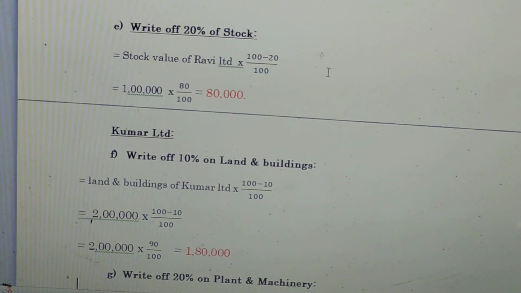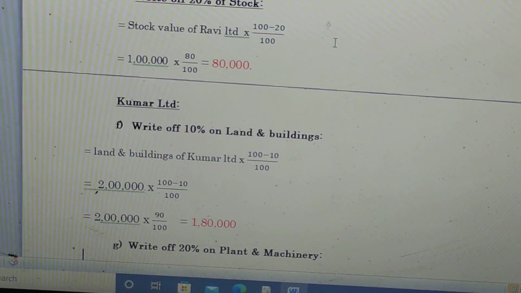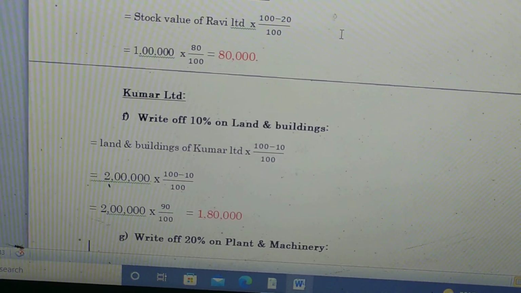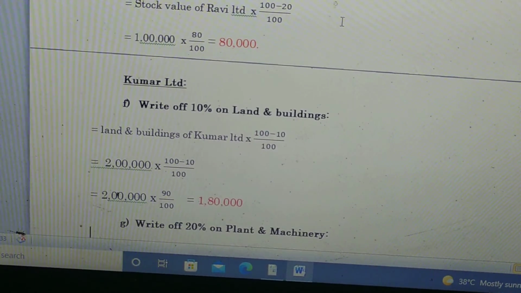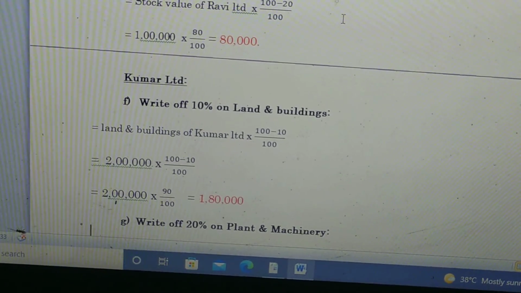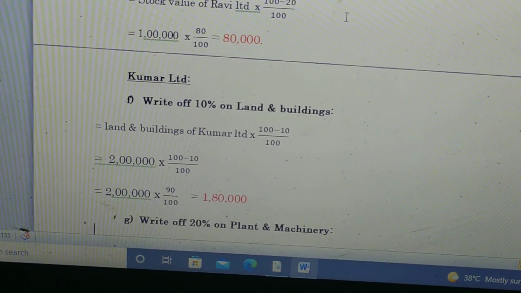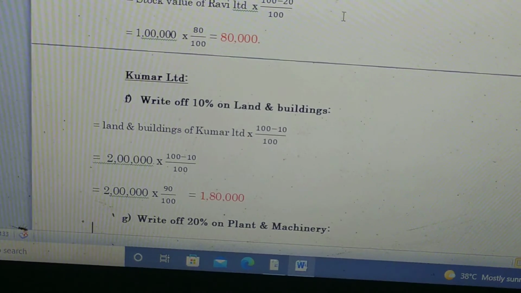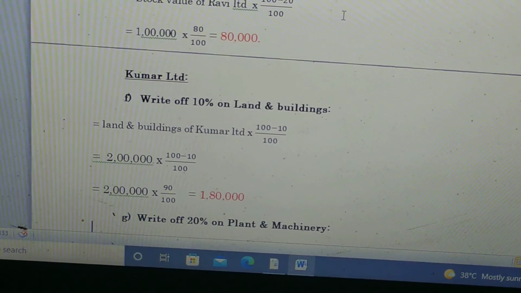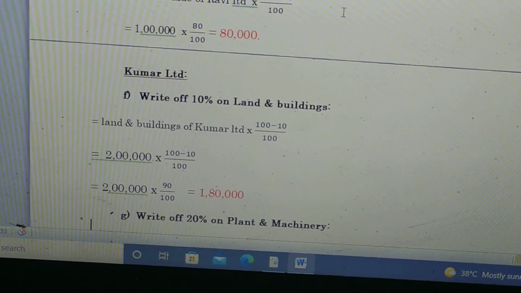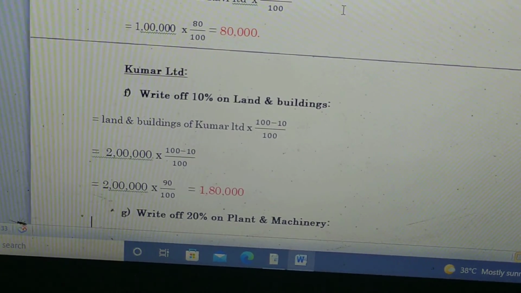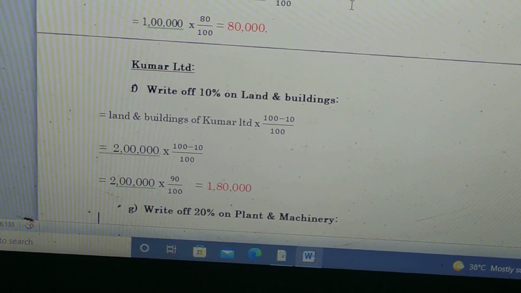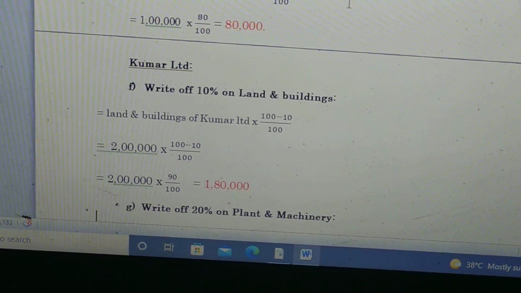And Kumar Limited working notes. Under Kumar Limited, working note F is a write-off of 10% on land and buildings, equal to land and buildings of Kumar Limited multiplied by 100 minus 10 divided by 100, equal to 2 lakh multiplied by 100 minus 10 divided by 100. Then 2 lakh multiplied by 90 divided by 100, we get 1 lakh 80,000.